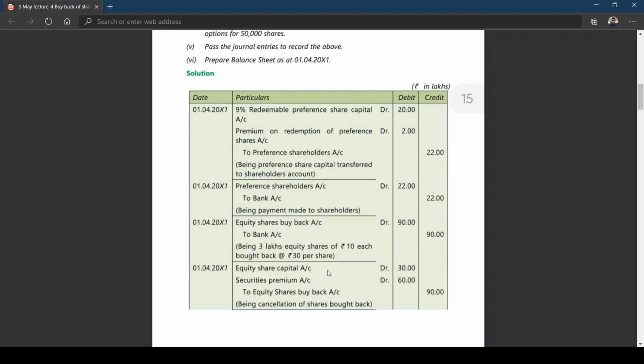I repeat once again. 9% redeemable preference share capital account debit. Premium on redemption of preference shares account debit, to preference shareholders. Then you'll be making payment because they said they got enough bank balance. Then the entry will be preference shareholders account debit to bank account. Is this clear?